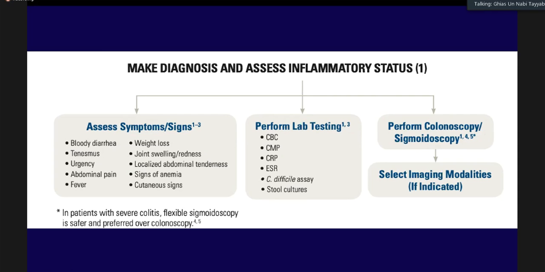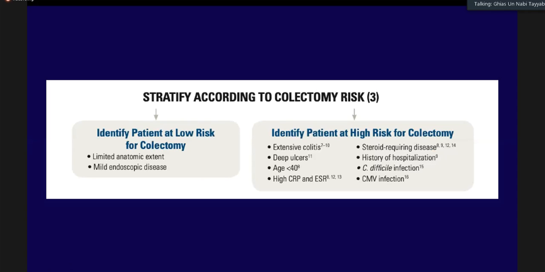And then imaging modalities can be used, especially CT with contrast or barium enema, but are they cost effective in our setting? The answer is possibly no, although one has to support it with the data, but this is just my own personal opinion, that in Pakistan, clinical examination should be followed by sigmoidoscopy, and on sigmoidoscopy, one should have a biopsy to confirm it on the histopathology.